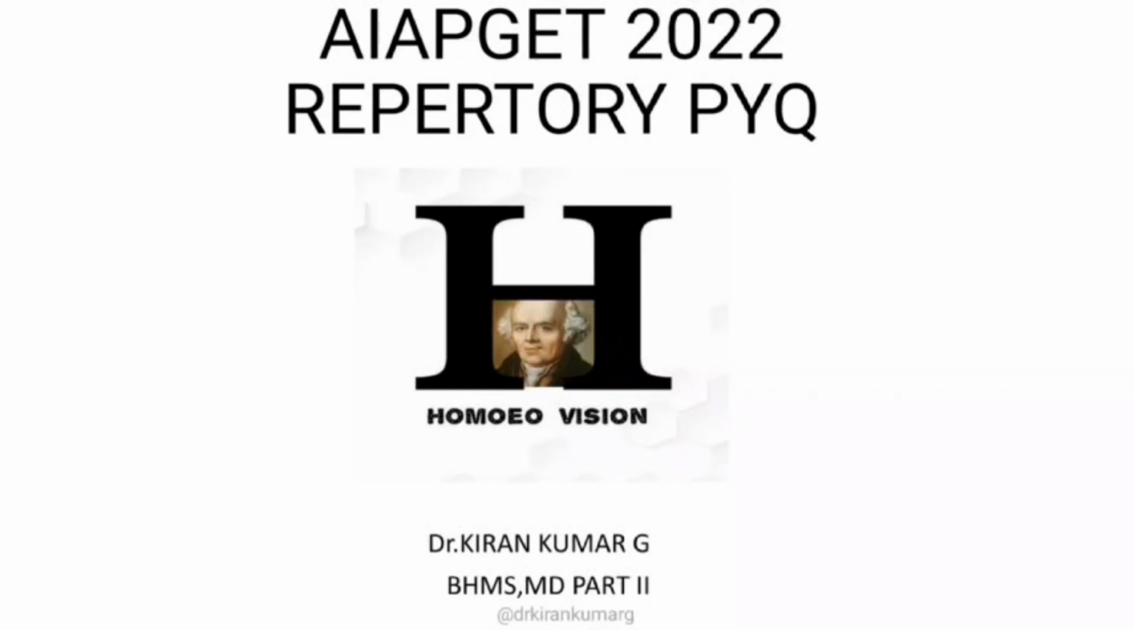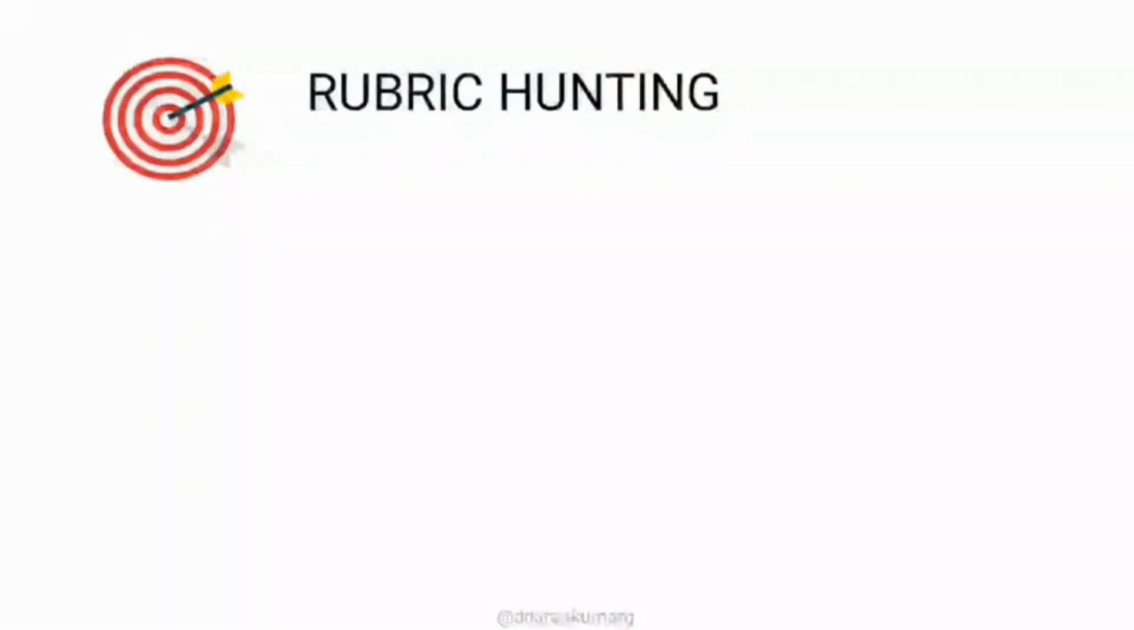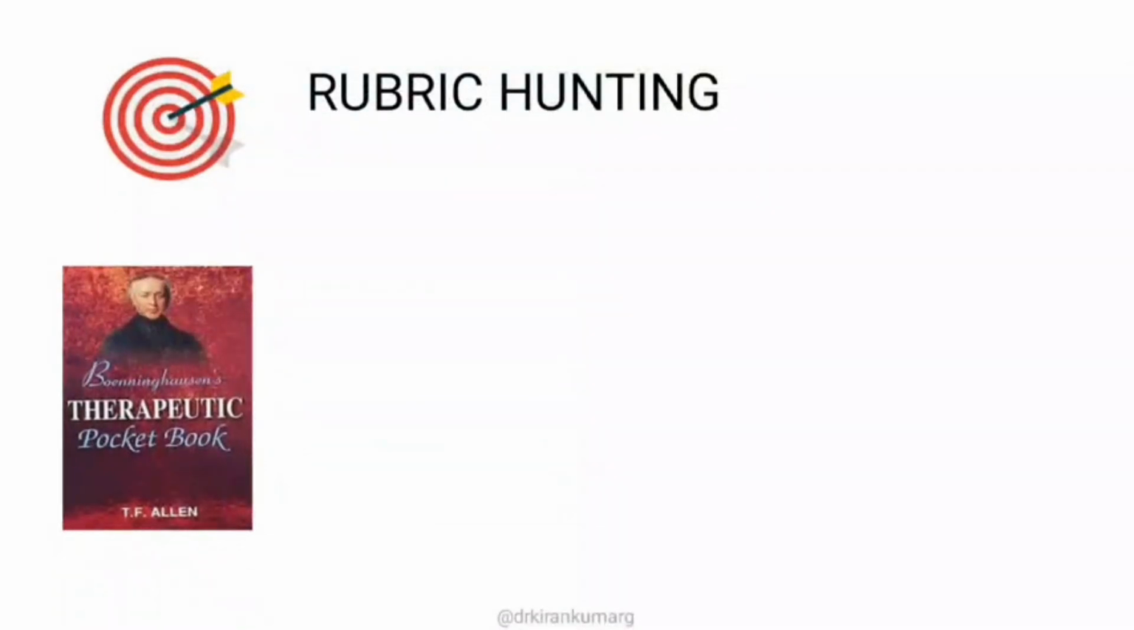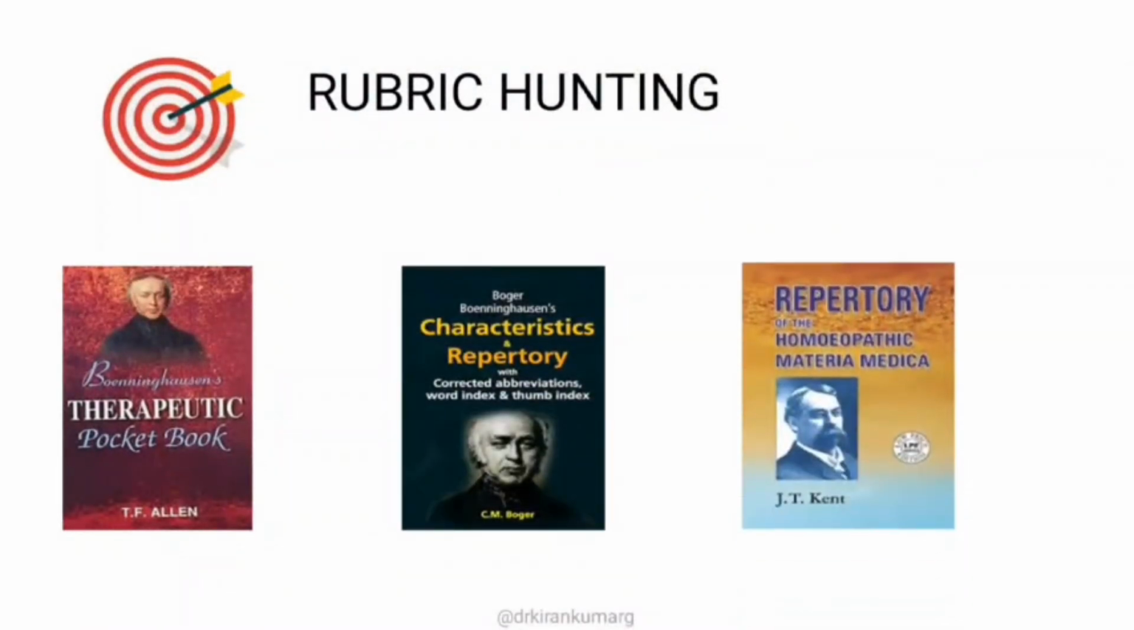One common area is rubric hunting. Rubric hunting is the most commonly expected question in the AIPGTs. It will be helpful for your clinical practice as well, because once the patient tells the symptom, you should be in a state to convert it into the right and exact rubric. Considering AIPGT, though we have many repertories, the usual trend of asking questions is from the basic repertories, that is BBCR, BTPB as well as the Kent repertory.